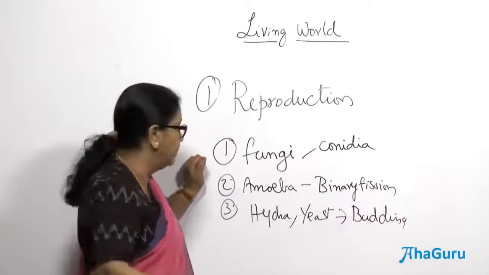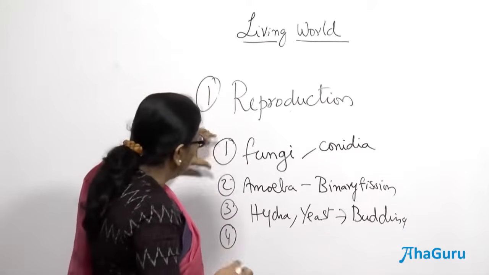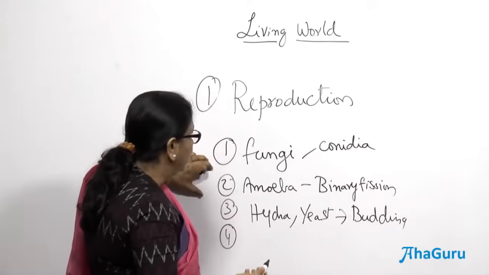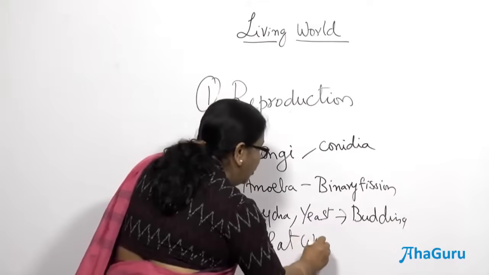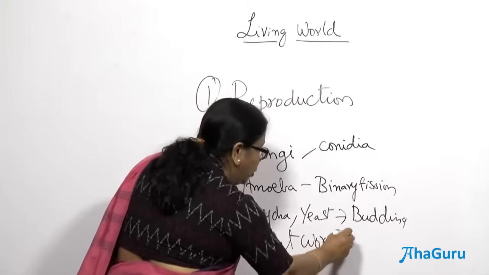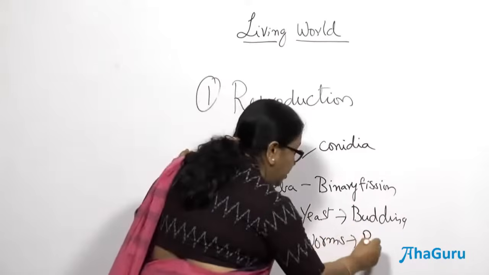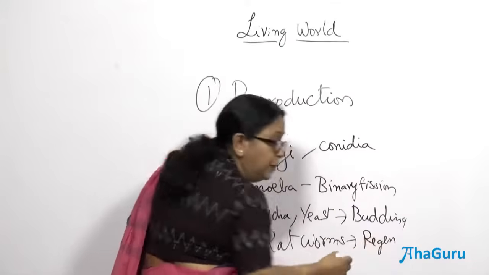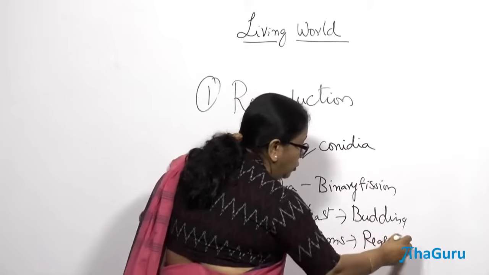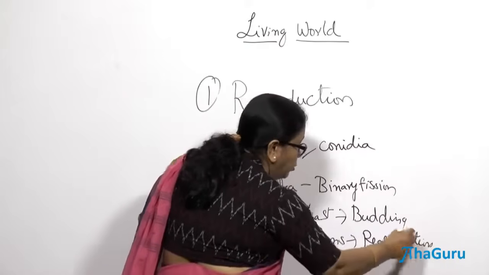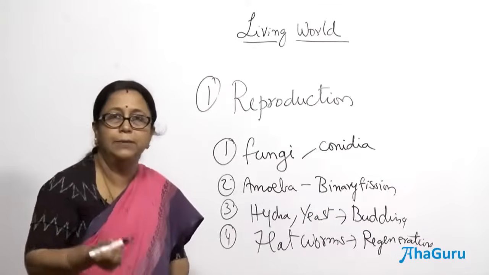a new organism. You take animals, for example, if you look at flatworms, right, they also reproduce asexually. They show a wonderful property of regeneration. If you cut them into 4 pieces, each piece can grow into a new organism. So, they show this property of regeneration. So, these are various ways by which asexual reproduction happens.